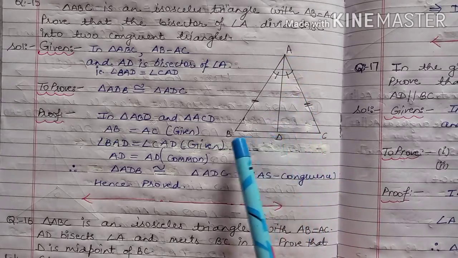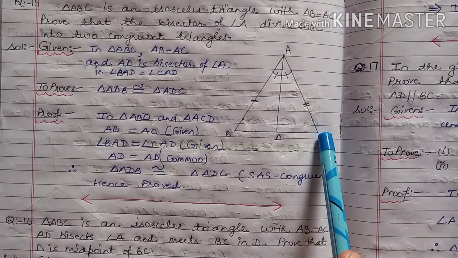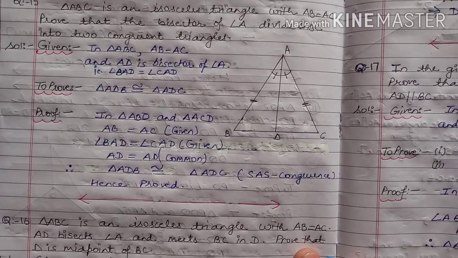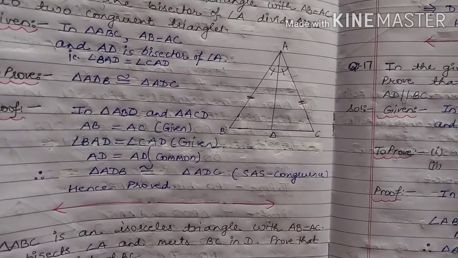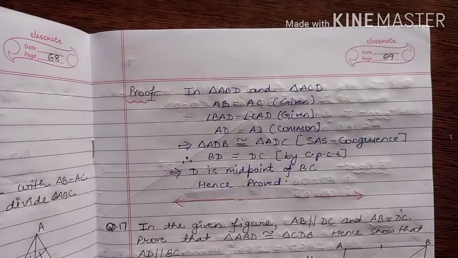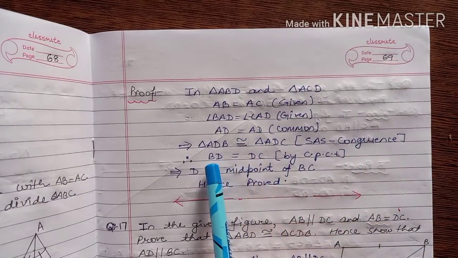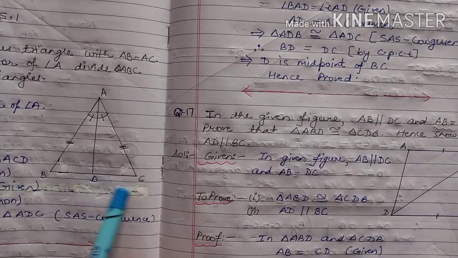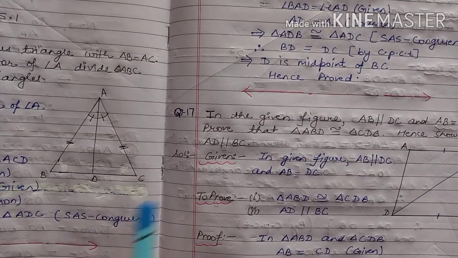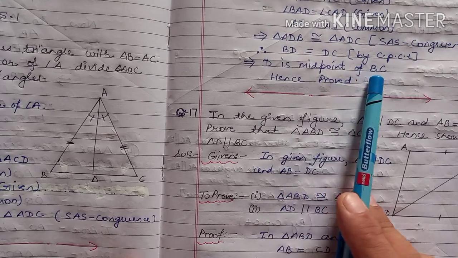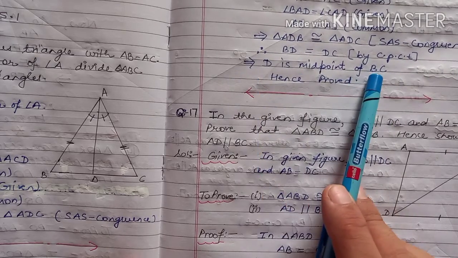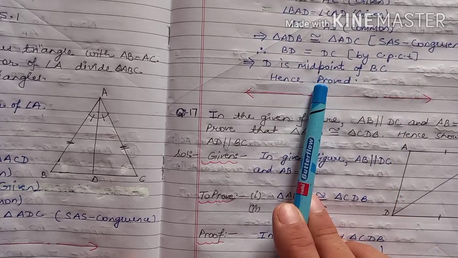When triangle ADB and triangle ADC are congruent, it means BD is equal to DC. It is by CPCT. CPCT means corresponding parts of congruent triangles. And once BD is equal to DC, we can say that D is the midpoint of side BC, and this proves the result.